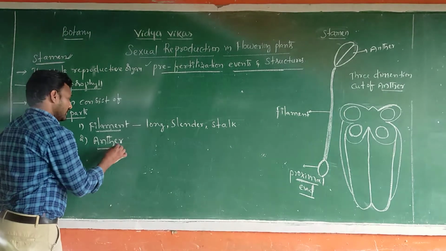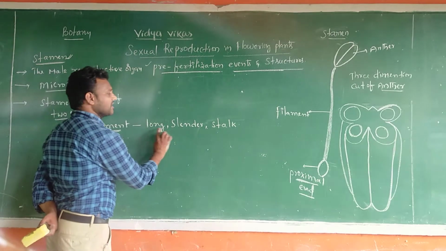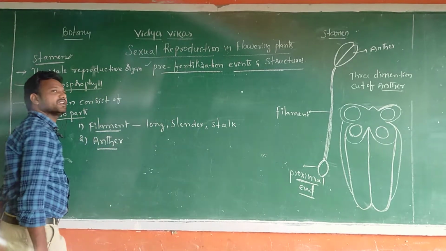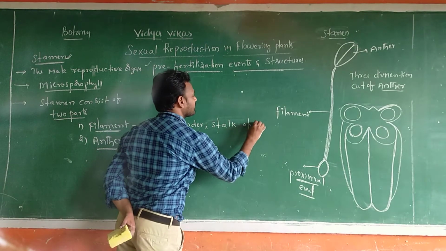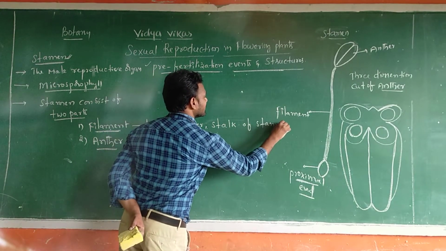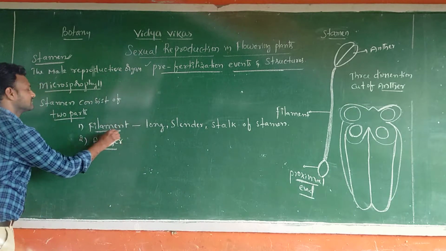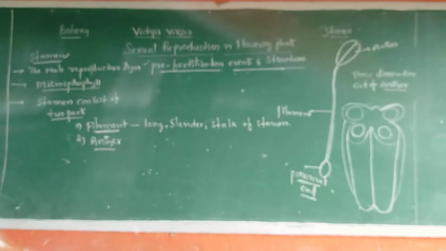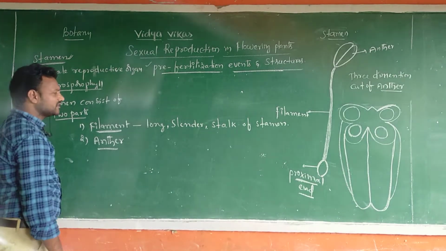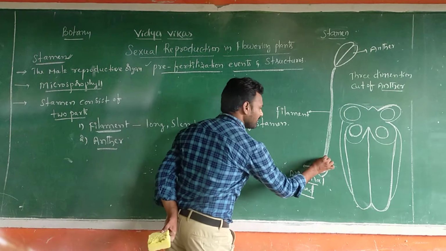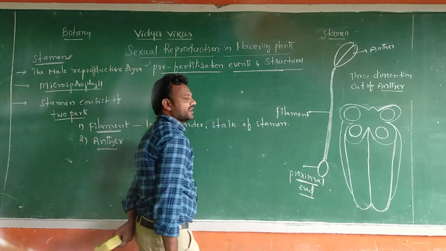So the filament is the long slender stalk of the stamen. Next, at the end of this filament a proximal end is there.